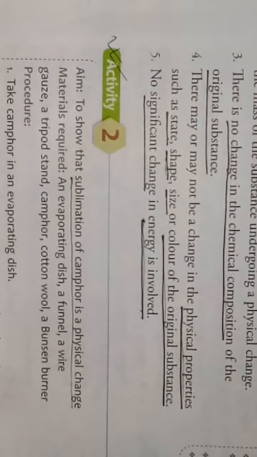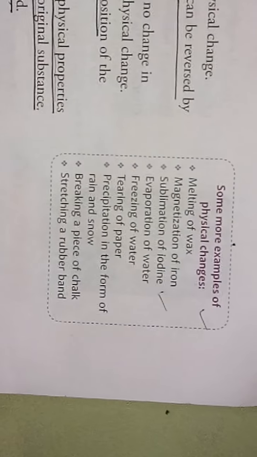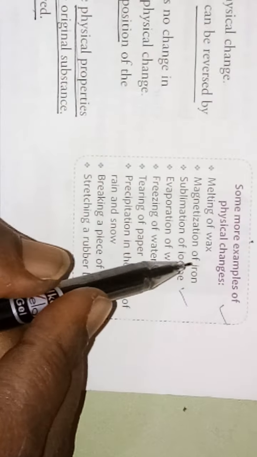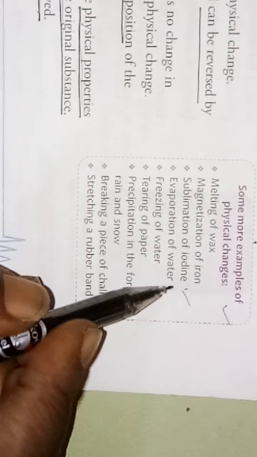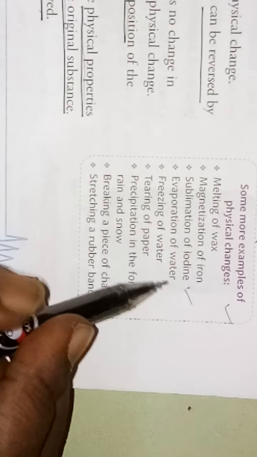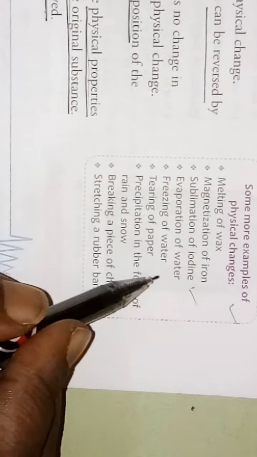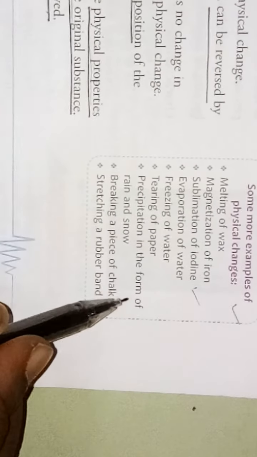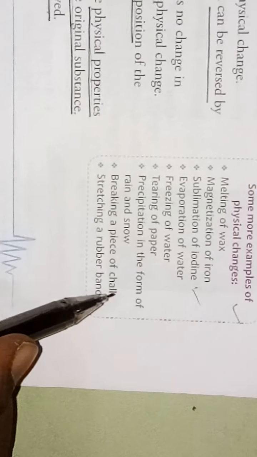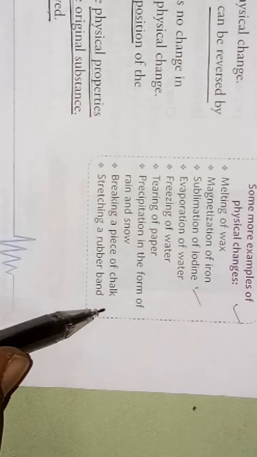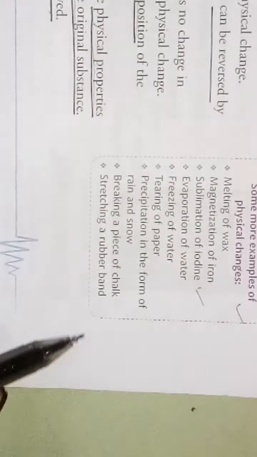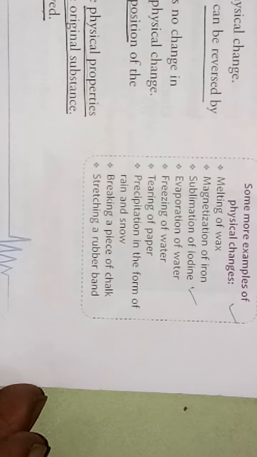Understood? So there are certain examples also given in the side box, like melting of wax, magnetization of iron, sublimation of iodine, evaporation of water, freezing of water, tearing of paper, precipitation in the form of rain and snow, breaking a piece of chalk, stretching a rubber band. All these are examples of physical changes.